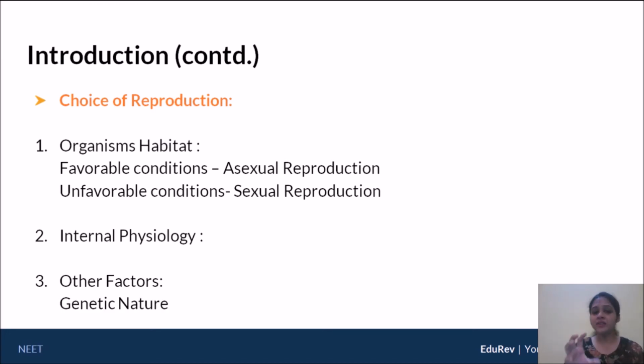The other factors are mainly your genetic nature. Is the number of genes, the amount of DNA that you have, very complex or very simple? If it is complex, most likely you will have sexual reproduction. If it is not very complex, quite simple, most likely you will have asexual reproduction. So the choice of reproduction is based on three things: the organism's habitat, the internal physiology, and finally the genetic nature.